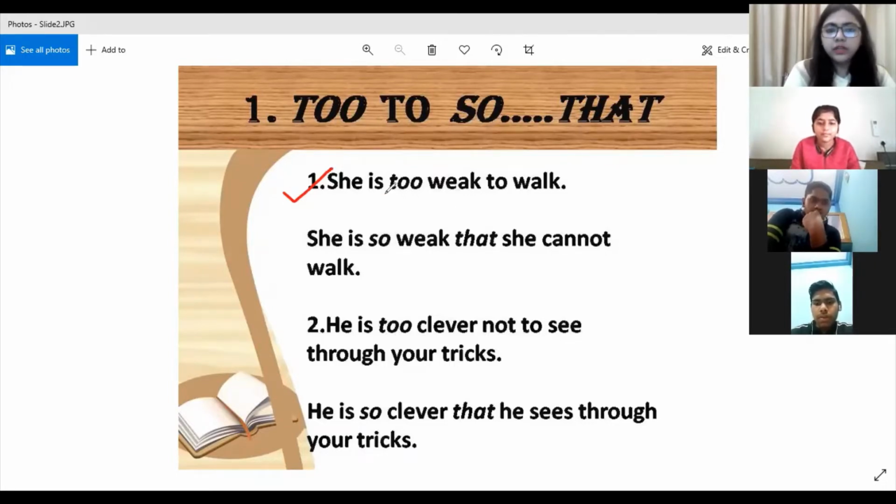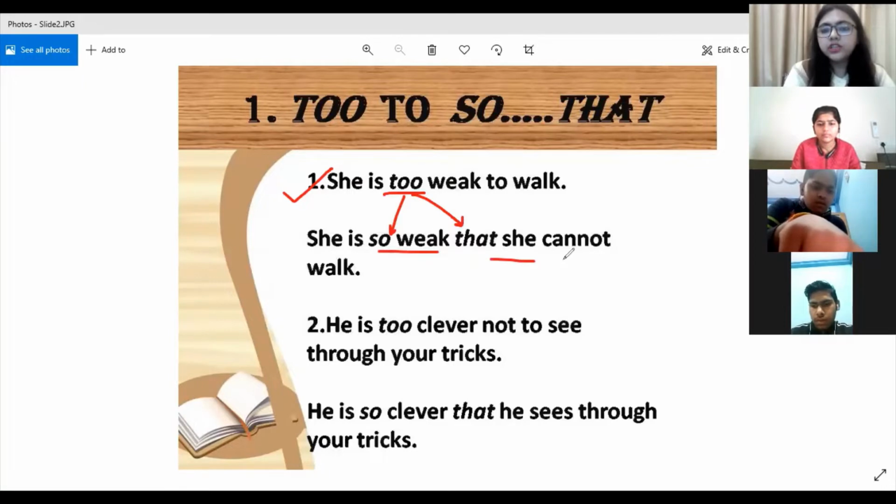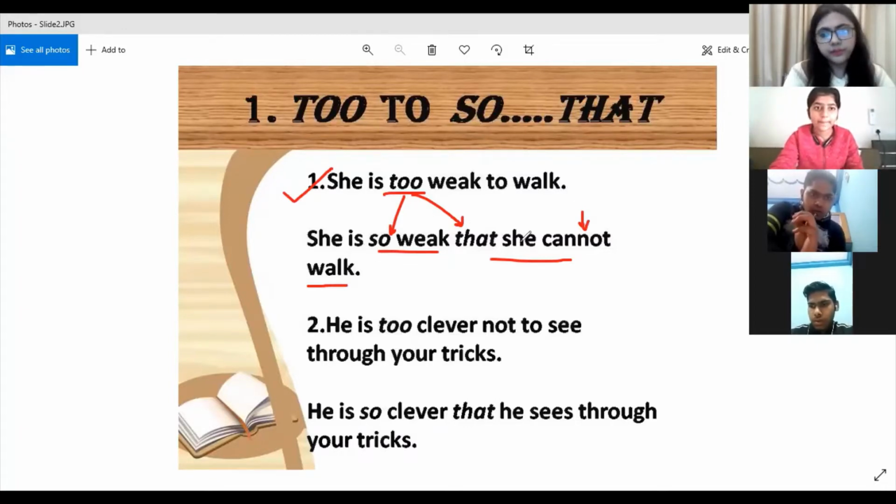Whenever the word to is given and you have to write a sentence without to, we always replace it with so that. You can look at the sentence. She is so weak that she cannot walk. So we have to write the second part of the sentence in a negative form. She is too weak to walk means she is so weak that she cannot walk. This not also has to be there.